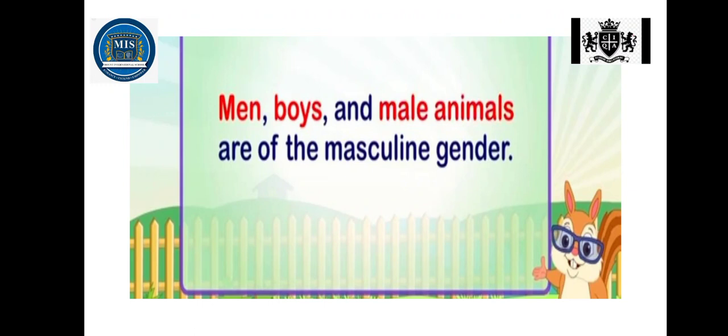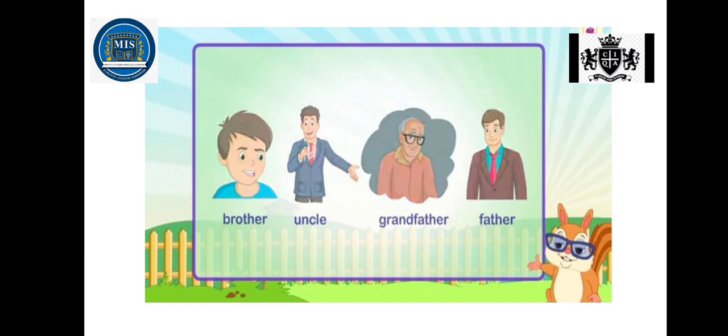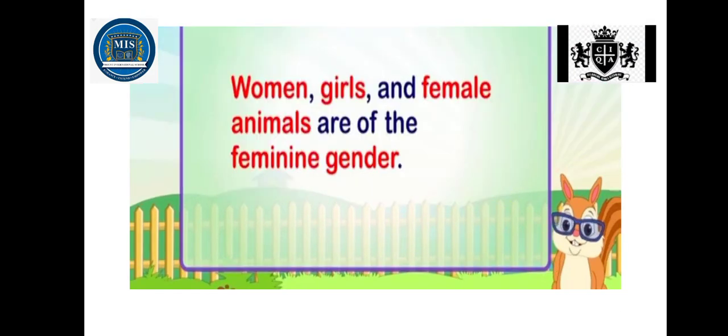In this chapter, we are going to talk about three genders: masculine gender, feminine gender, and neuter gender. First of all, we will study masculine gender. What is a masculine gender? Men, boys, and male animals are of the masculine gender. For example, brother, uncle, grandfather, father are all examples of masculine gender.